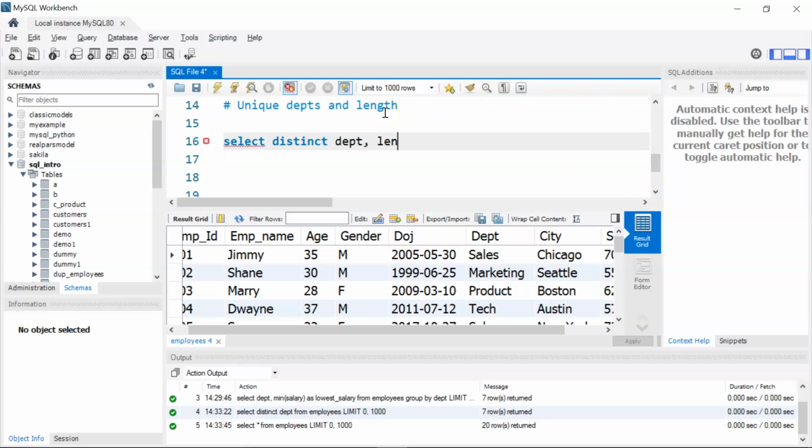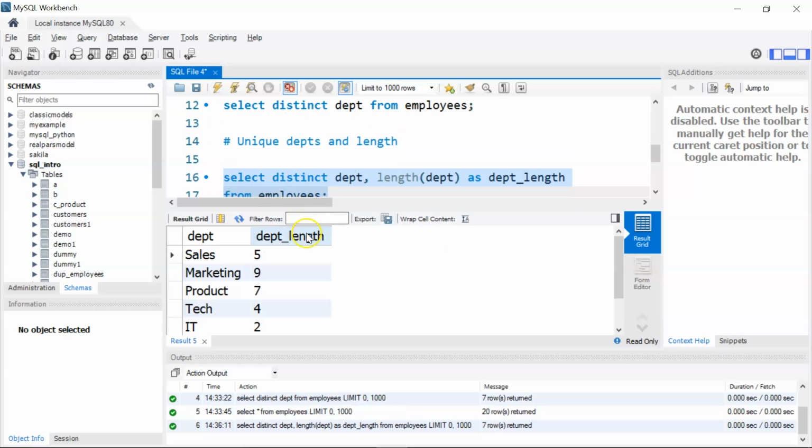I'll give a comma and use my inbuilt length function. I'm hitting tab to autocomplete, and inside the length function I'll give my column name, that is department. I'll give an alias as department_length from my table, that is employees. This is pretty simple. So first I'm finding the unique departments, and then using the length function I'm finding the length of each department. Let's run and see.